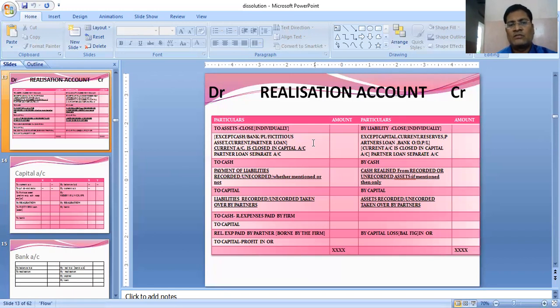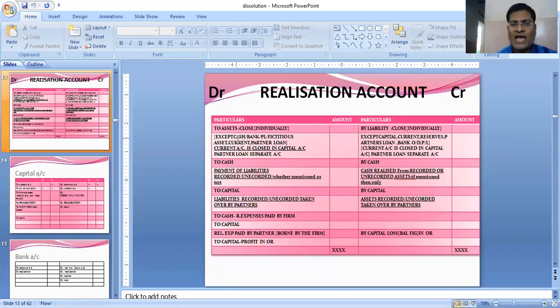Realization account. This is the ledger format of the realization account. We close all the assets on the debit side, and all the liabilities on the credit side. The liability account is debited to realization. Except cash, bank, profit and loss or fictitious assets, current account or partner's loan, we close all other assets.